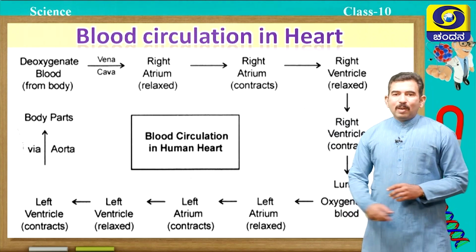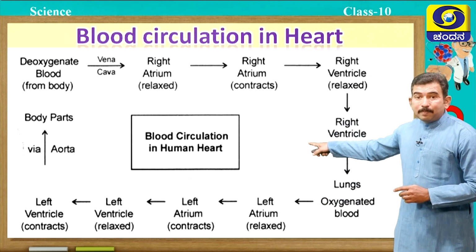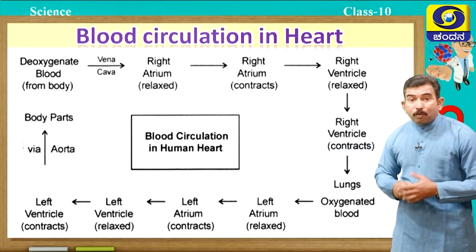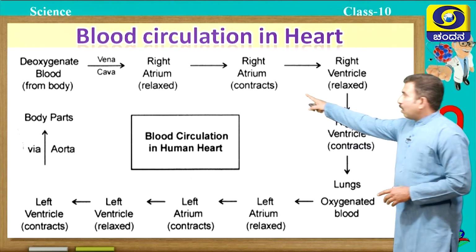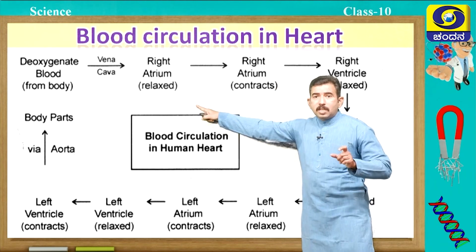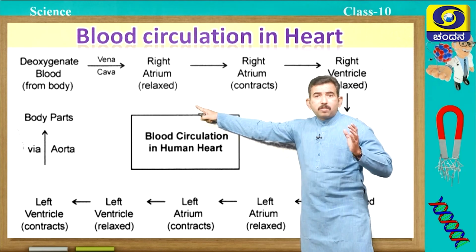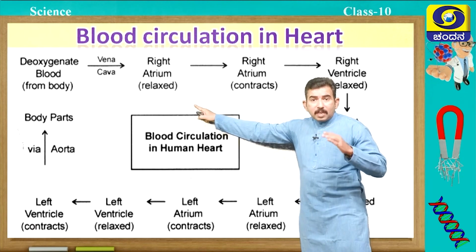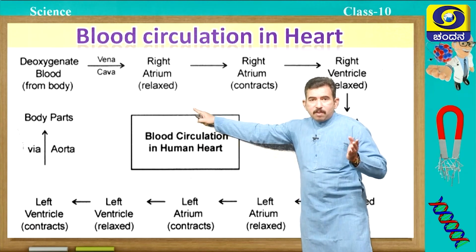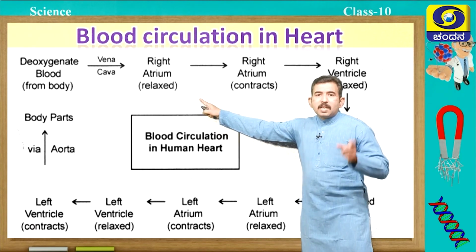Okay. Now again, let us summarize the circulation of blood in our heart. You can observe here, deoxygenated blood from different parts of the body is brought by the superior vena cava and inferior vena cava, and it is received by the right atrium.